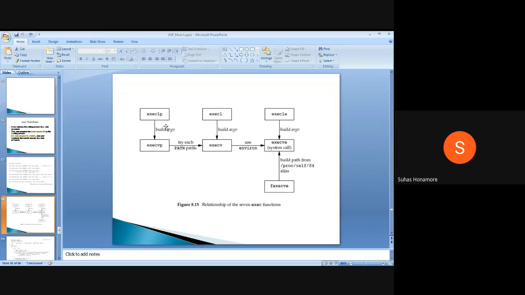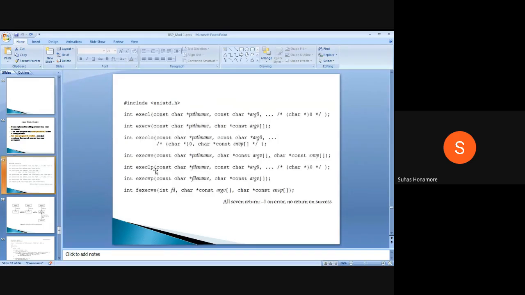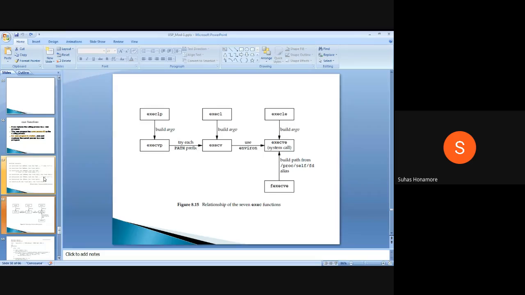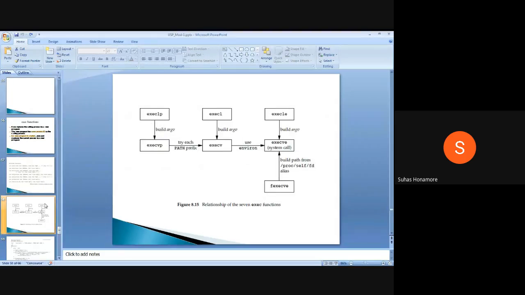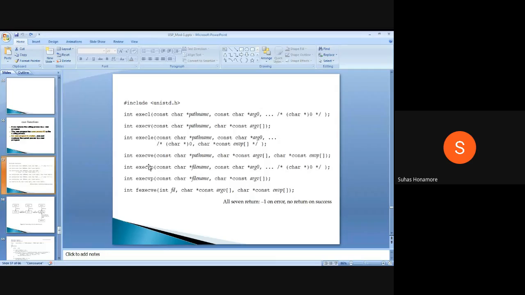From the general one, what we do here is a specific one. From here we jump to the vp. Whatever arguments are there, we combine them and form a vector first.